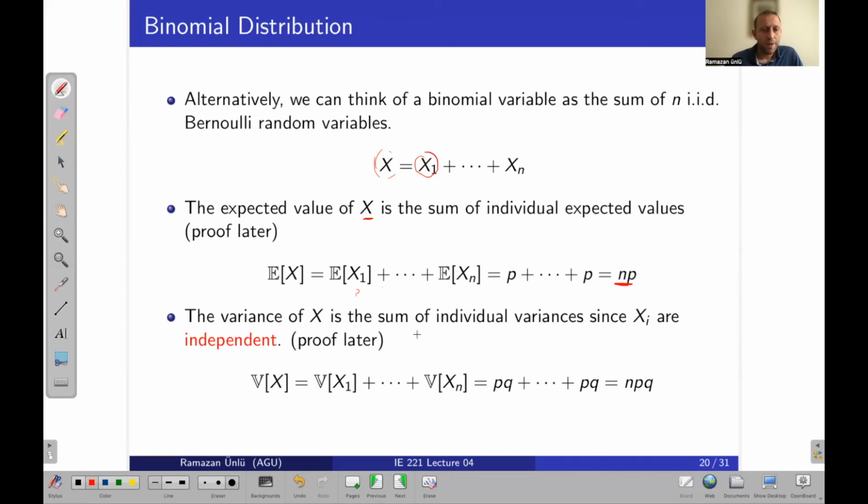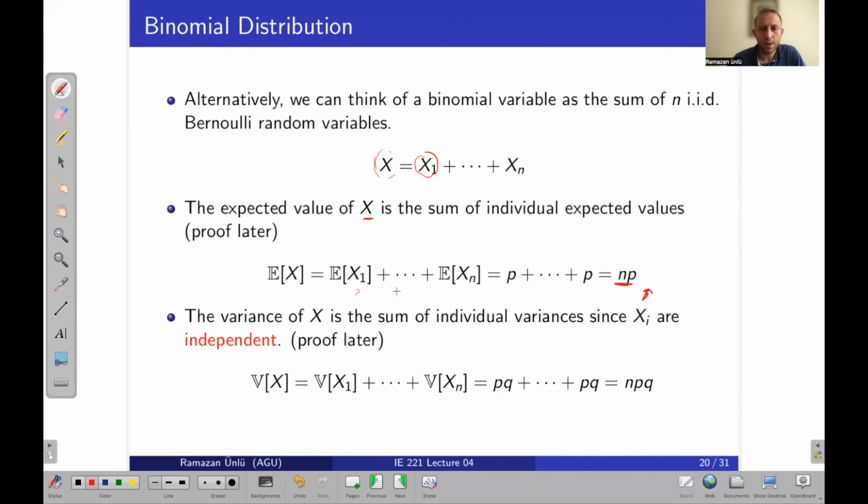The last one is that the variance of x is the sum of individual variances since the xi are independent. And what was the xi? The Bernoulli variable, iid, independent identically distributed. Please keep in mind, if those variables are not independent, this will not be valid.